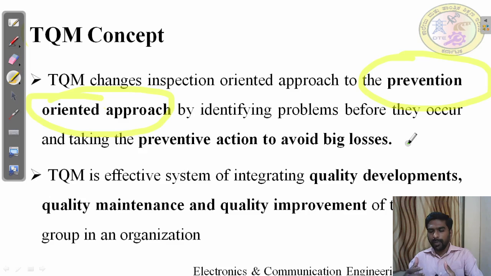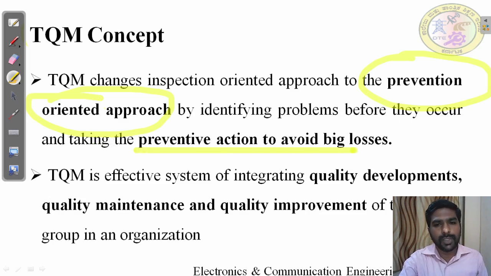TQM takes charge before the defect happens in the product, or before the failure happens. TQM will do something. It will work as a prevention, so that a defect does not happen and does not become a failure. This avoids the failure. That's why it changes the inspection oriented approach to a prevention oriented approach by identifying the problem before it occurs and taking preventive action to avoid the big losses. This avoids the big losses.